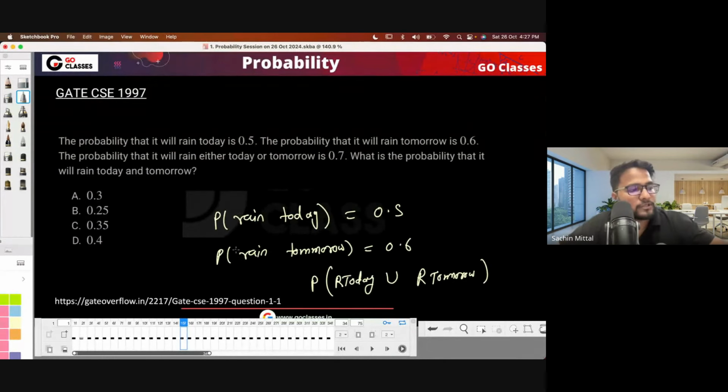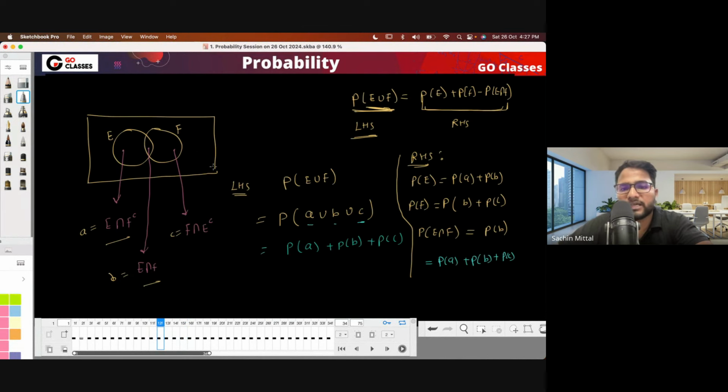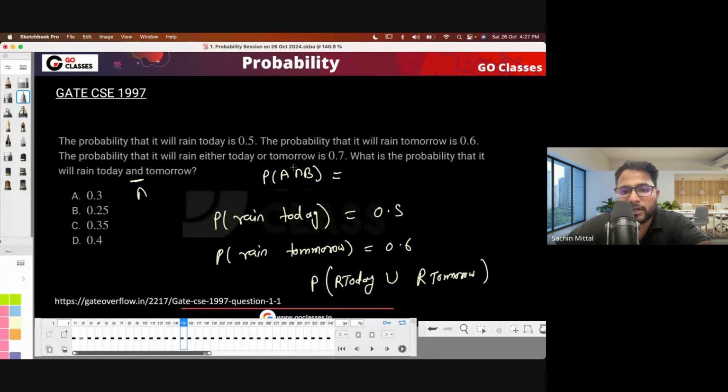So basically, what I'm saying here is that if this is the question, then you will be saying that it will be union. Now, and means intersection. Now they're asking the probability of A intersection B. So what is the formula? How are the probability of A intersection B and the probability of A union B related? That is called the inclusion exclusion formula. So A union B is basically A plus B minus A intersection B. That's a very easy proof that we have done in the class, but now I'm not going to do it.